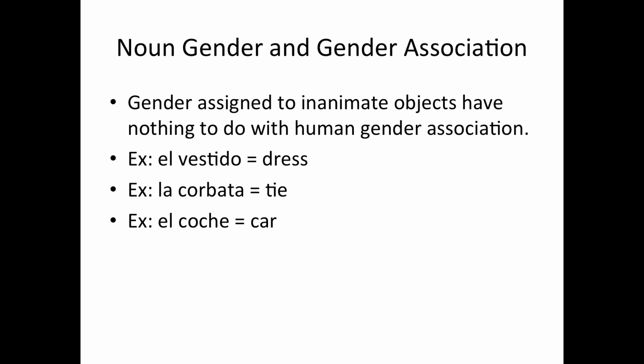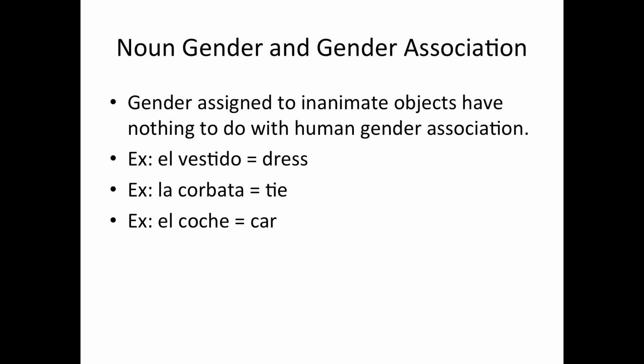Alright, so I want to talk about noun gender and gender association because people who are learning Spanish or learning a foreign language for the first time sometimes have difficulty grasping this concept. Now, gender assigned to inanimate objects has nothing to do with your perceived human gender association. Now let me expand on that. So let's say you typically associate a dress with a female. Now just because you have that thought process doesn't mean that the word dress is a feminine noun. Alright? That has nothing to do with the person that you think of using the object.